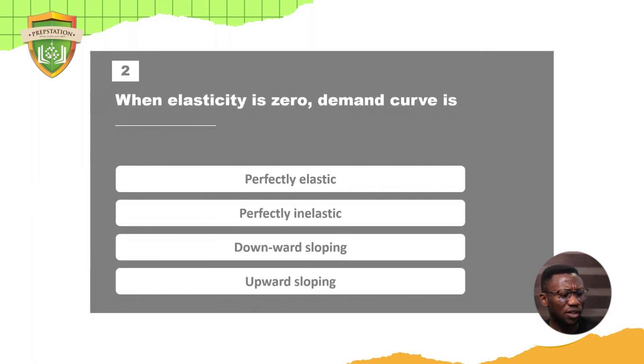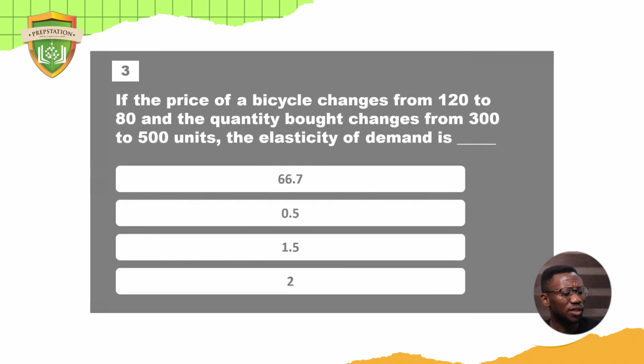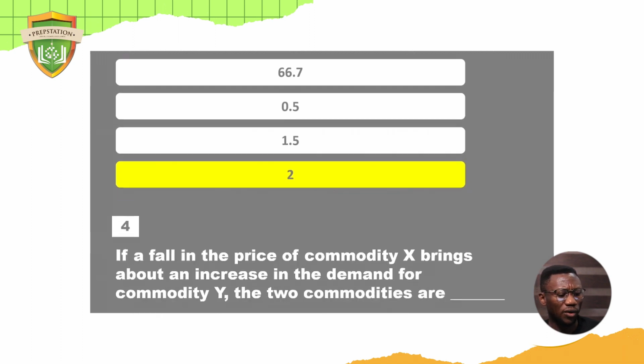Okay, good. The second question says, when elasticity is 0, demand curve is what? Oh, I showed you. Do you remember that graph when we were doing the graph? Yes, of course, it is perfectly inelastic. Whenever it's 0, it's perfectly inelastic. Next question says, if the price of a bicycle changes from 120 to 80 and the quantity bought changes from 300 to 500 units, the elasticity of demand is what? If you do the calculation based on the formula, your answer should be 2, positive 2.